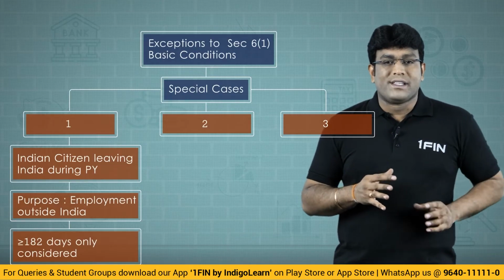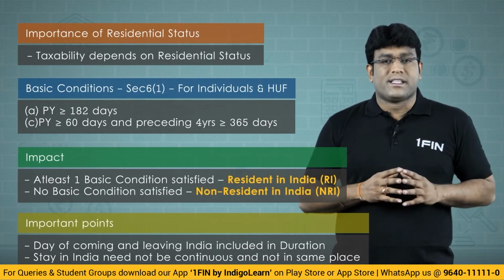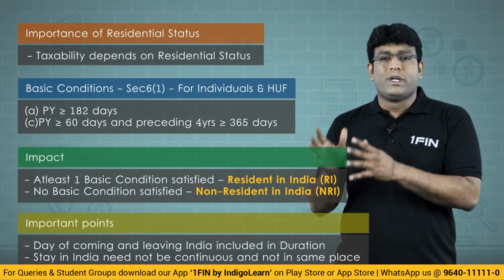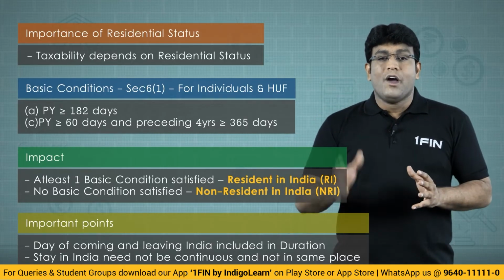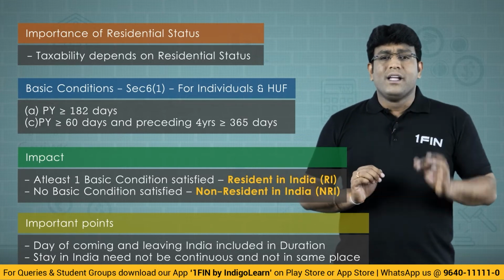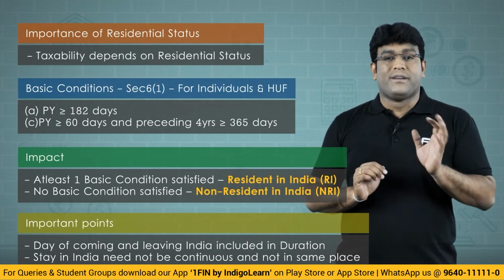By the way, to recall once again, how many basic conditions are there? Two basic conditions are there. Come on, let's revise. The first basic condition is he must be in India for a period of 182 days or more during the previous year, or he must be in India for a period of 60 days or more during the previous year and 365 days or more during the 4 years preceding the relevant previous year.